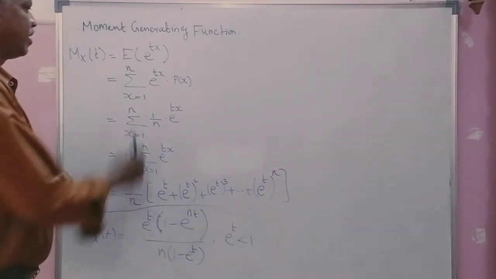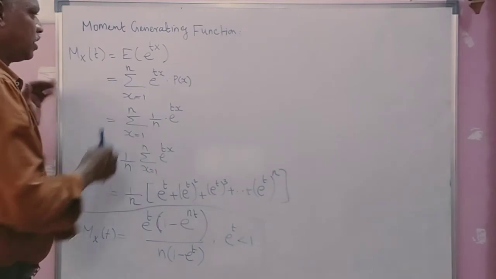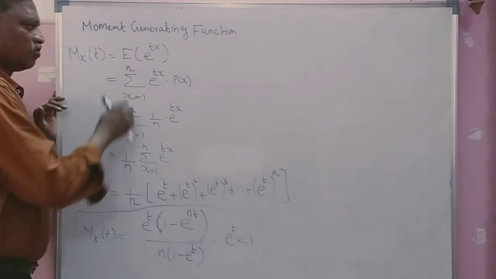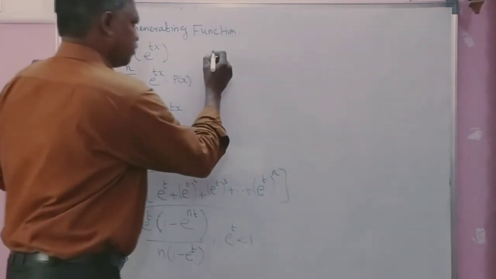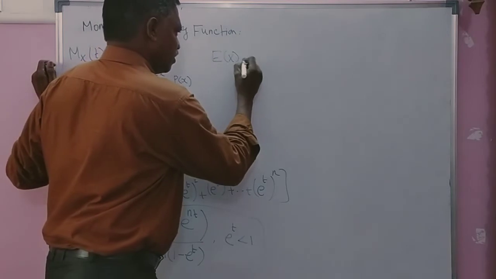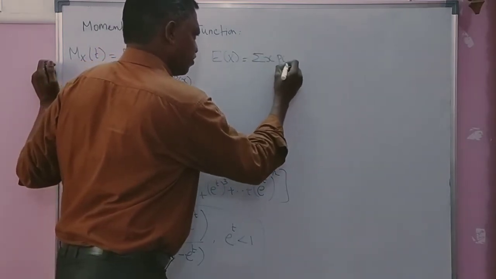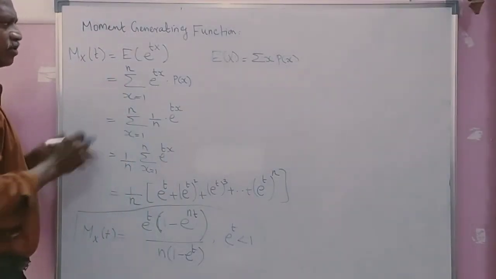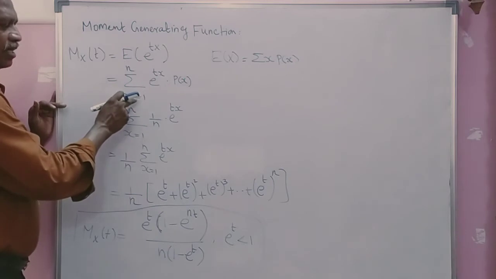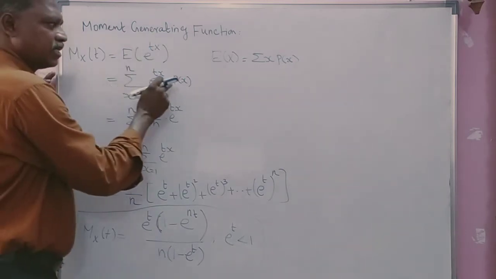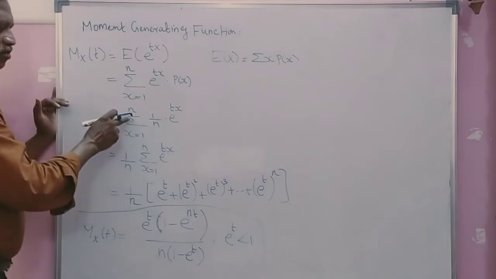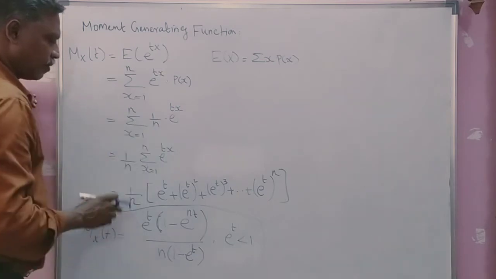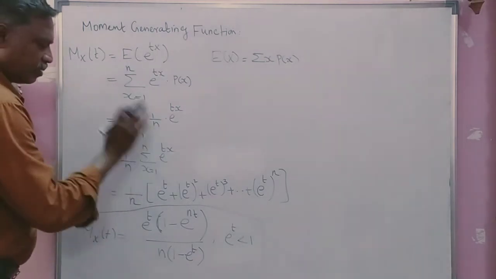M x of t is equal to the expected value of e power tx. Here x follows the discrete uniform distribution. So we put a summation, because expectation of x equals summation x into p of x when the random variable x is discrete. The range of x is 1 to n, so the summation runs from x equal to 1 to n of e power tx into the probability function 1 by n. So it is 1 by n times the summation of e power tx.